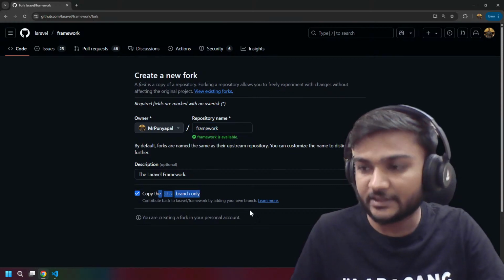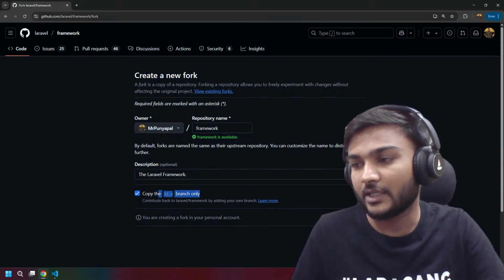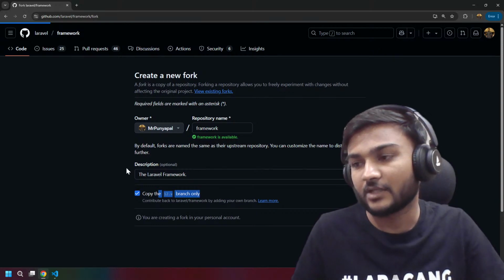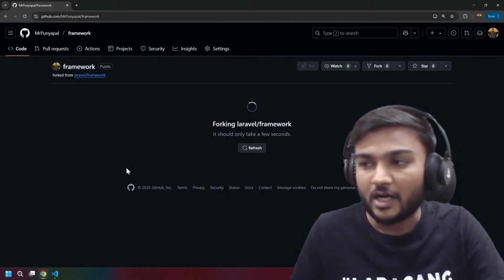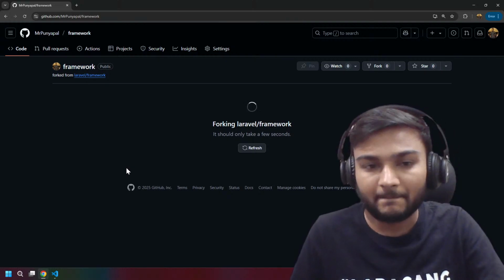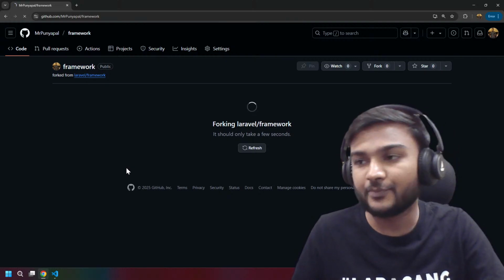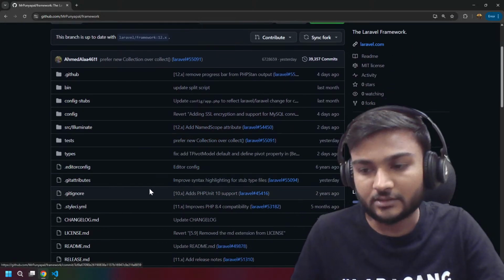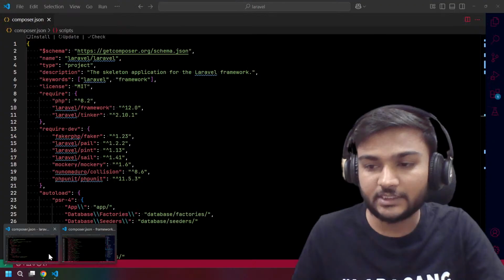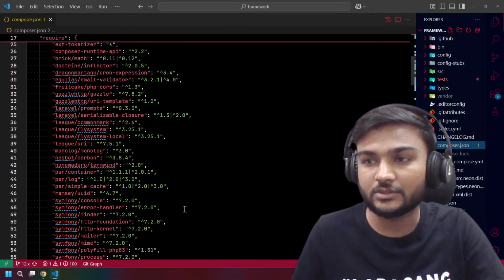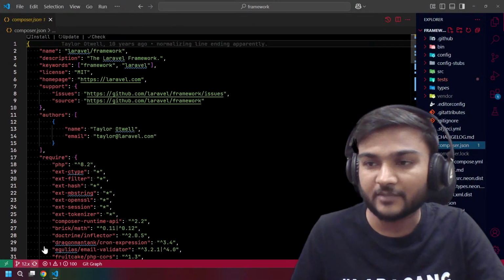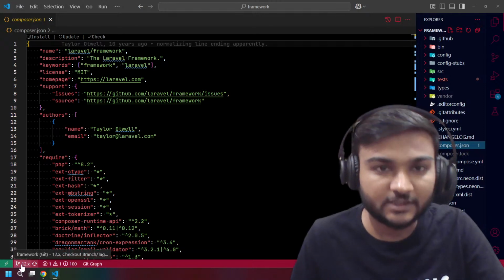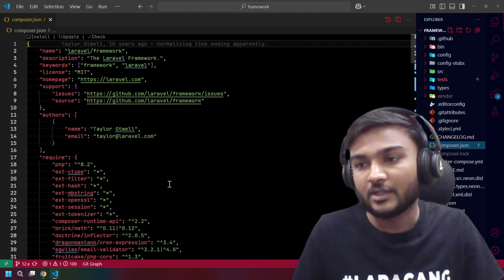We only need the 12.x branch, and we will fork it. After forking the repository, we need to clone it, and I have already cloned the repository. You can see the 12.x branch here.